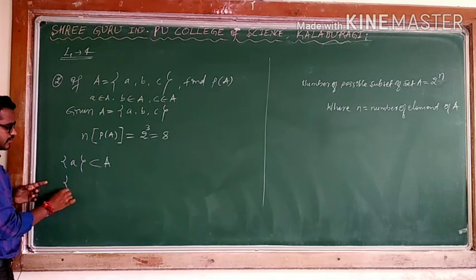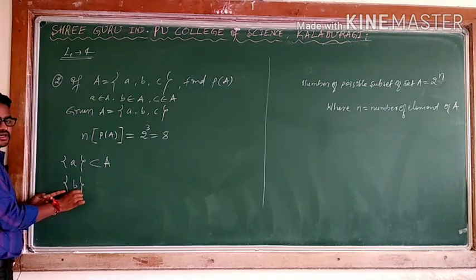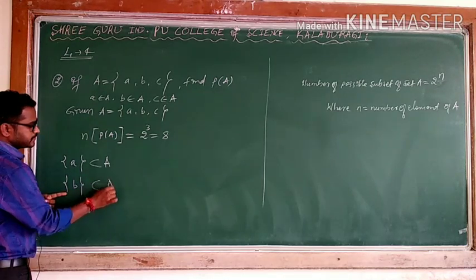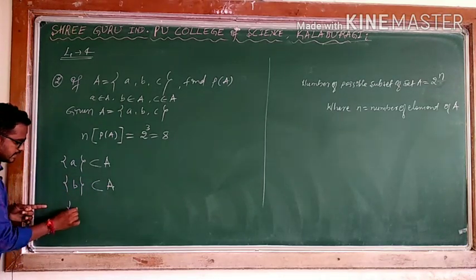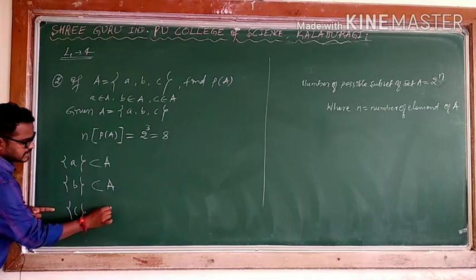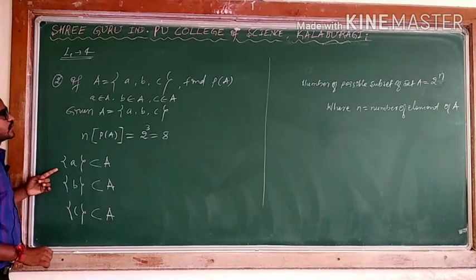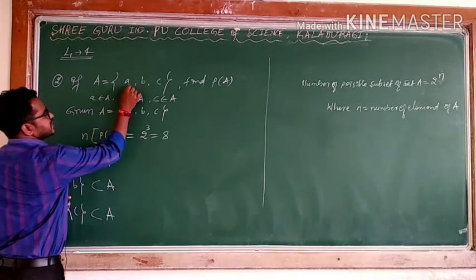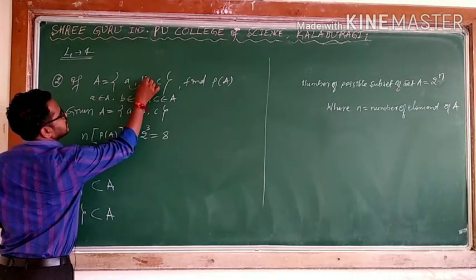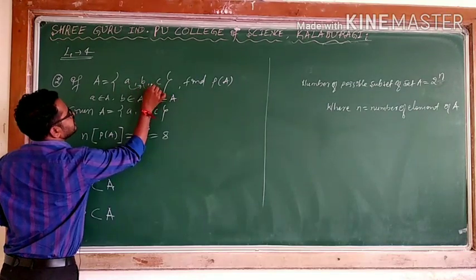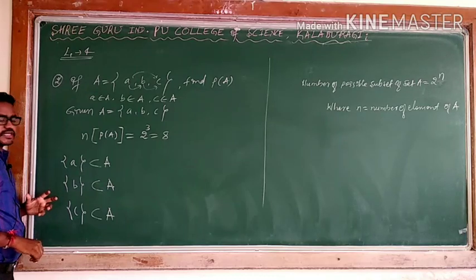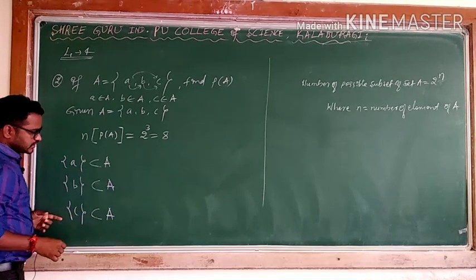Then I will go for B, writing it in between flower brackets. Again it becomes a subset. Then C. So single elements: A, B, C. Now I will take pairwise. Once I will take AB, then BC, then AC. These are the possible ordered pairs, meaning I can take two elements at a time. Now these are the 3.